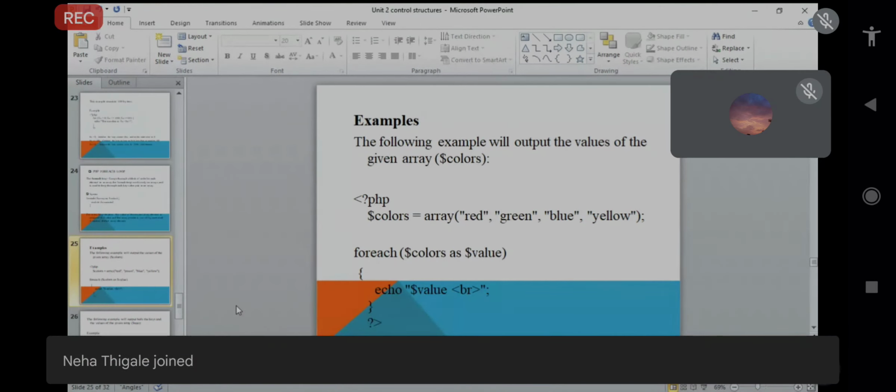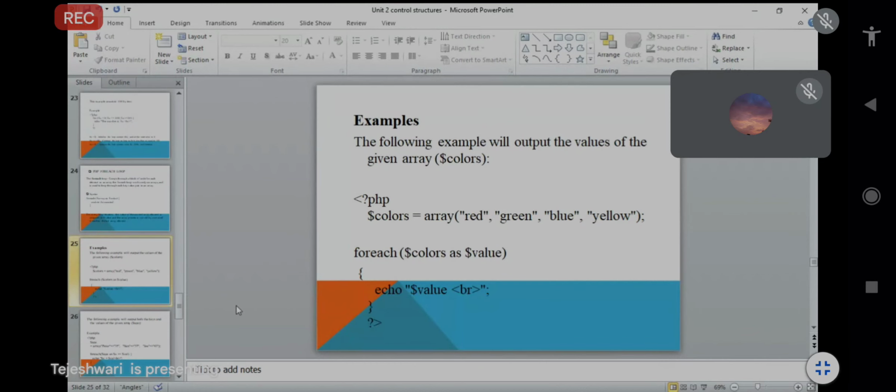Whatever values are in the $colors array, the total array elements like red, green, blue, yellow, will be stored to the $colors variable.